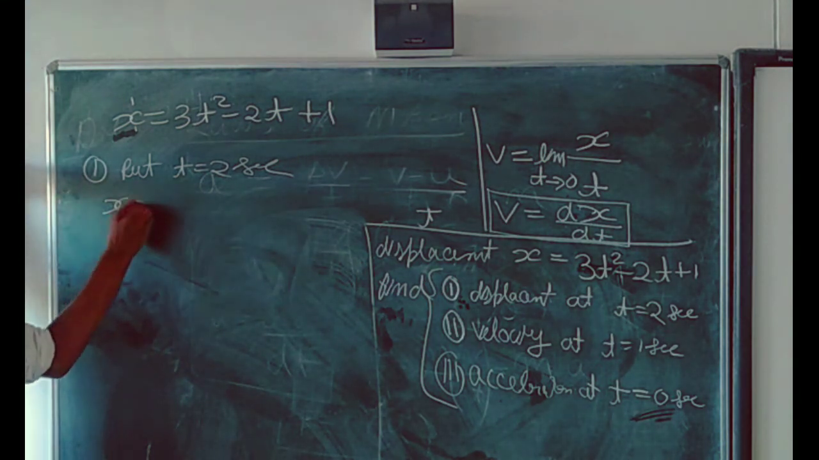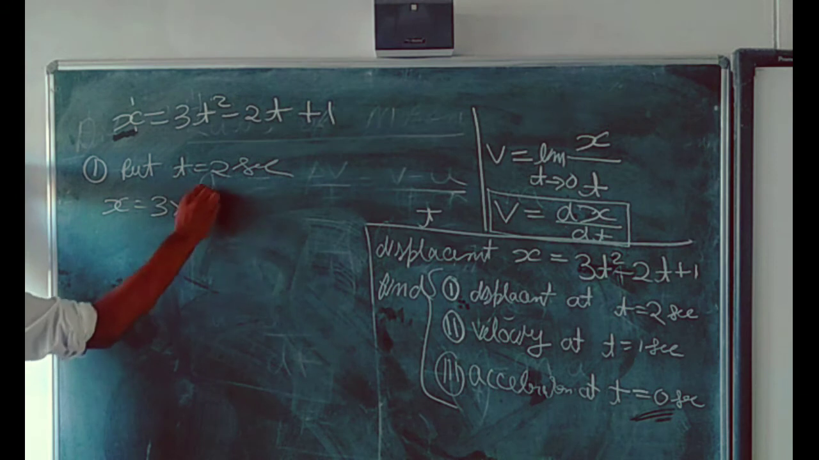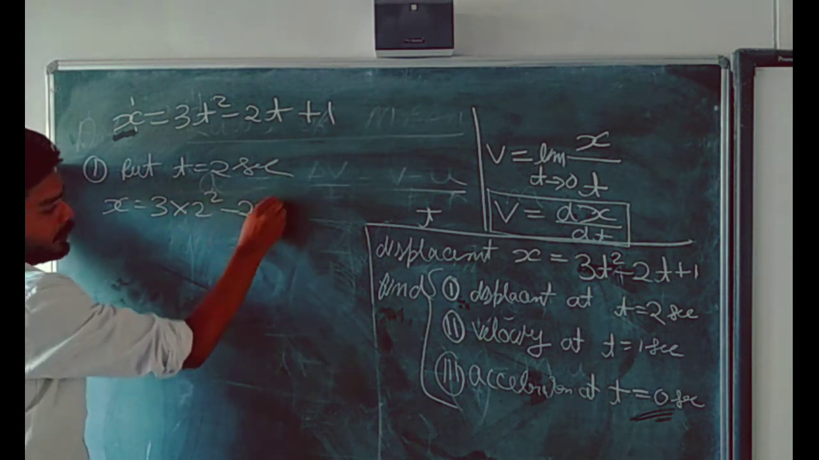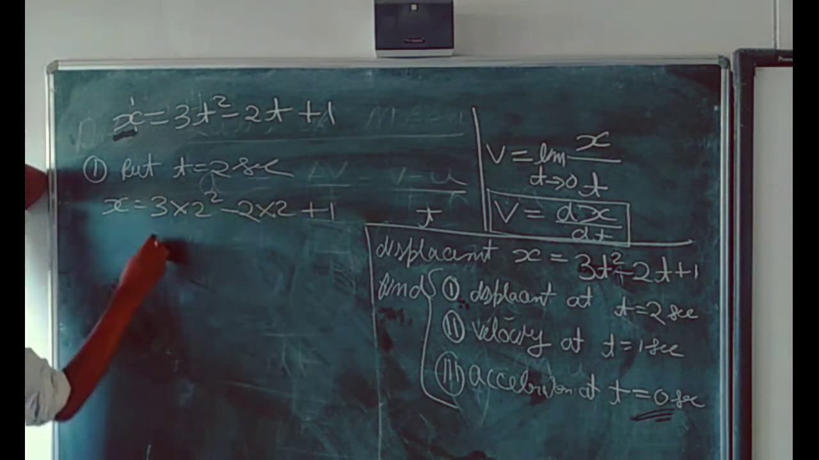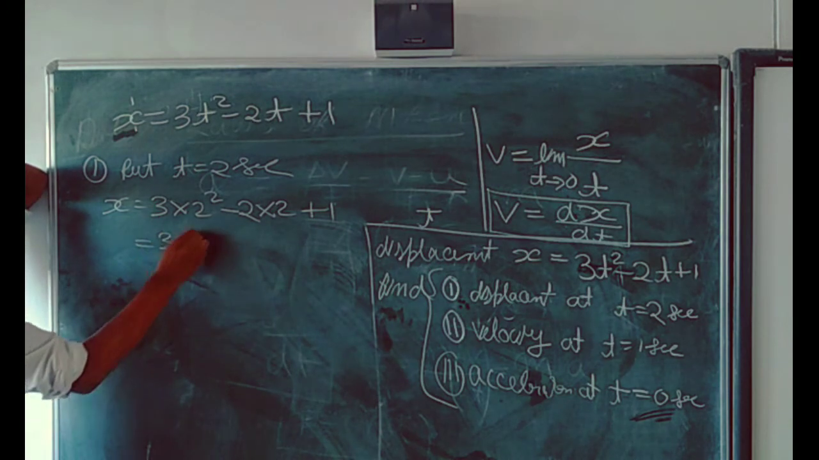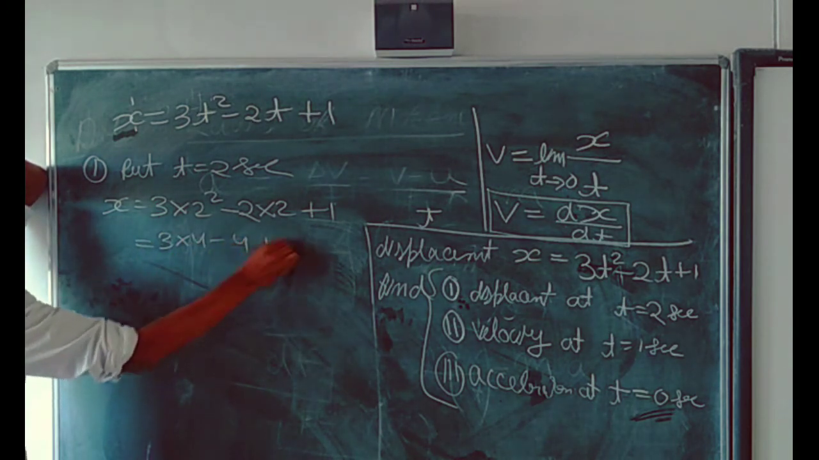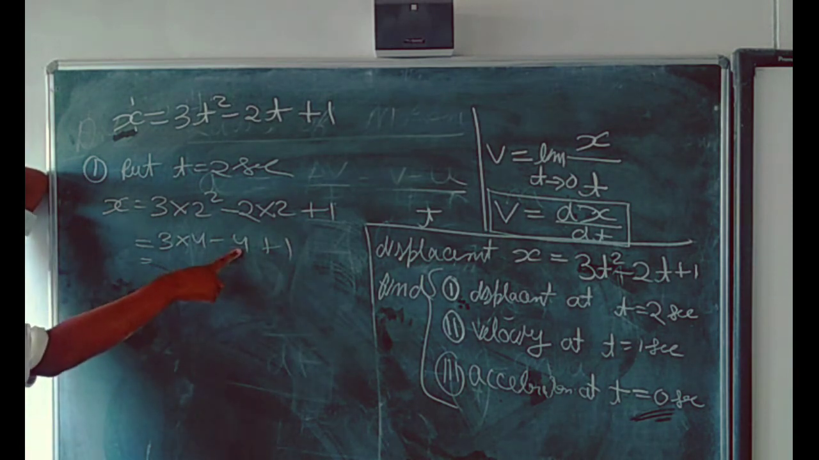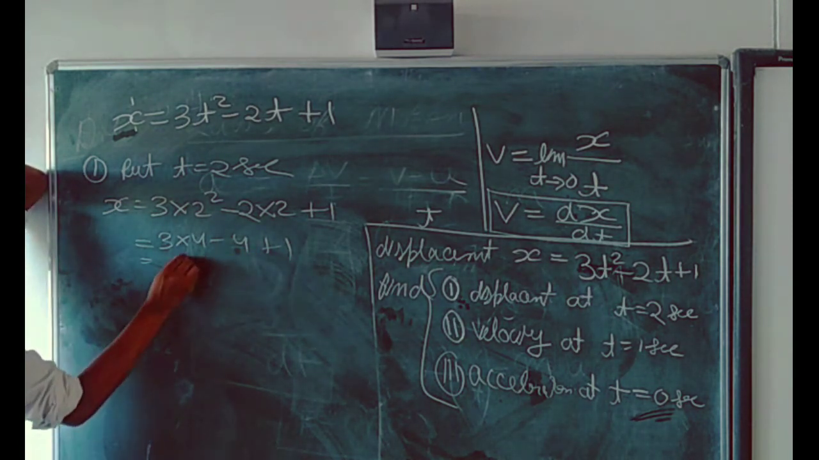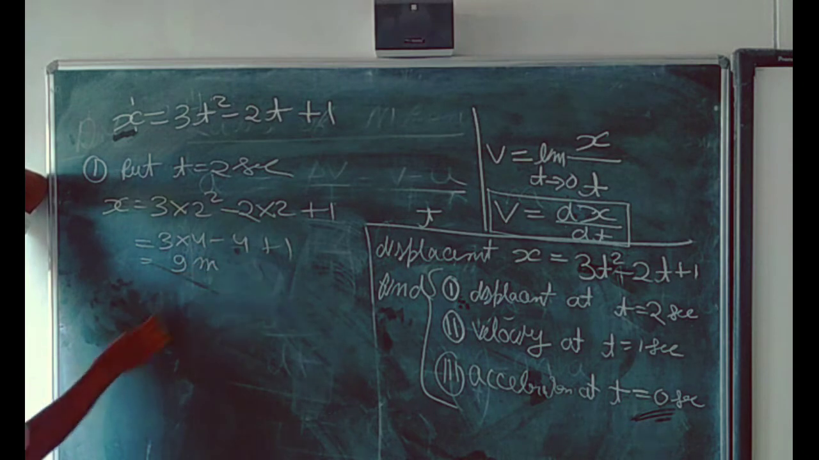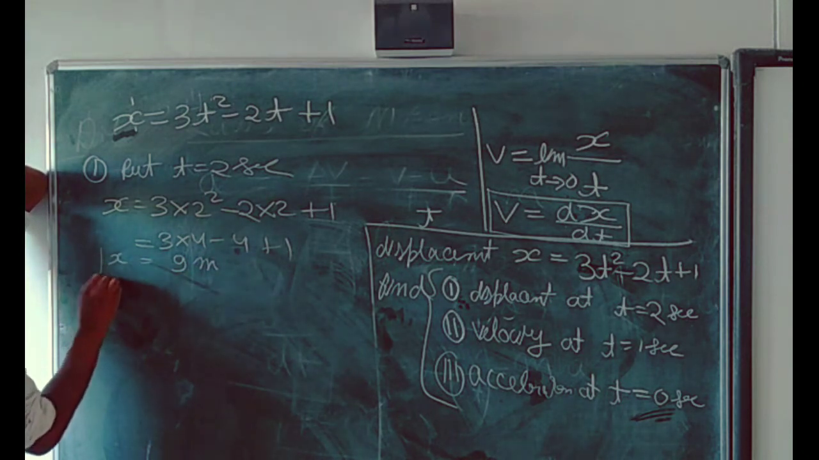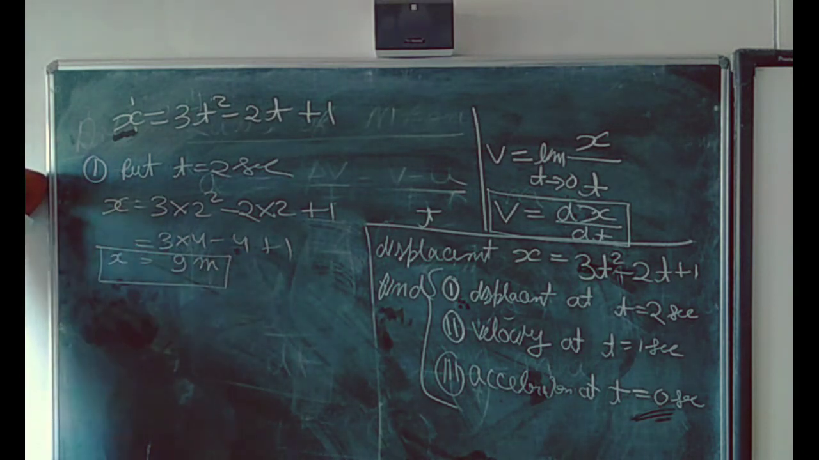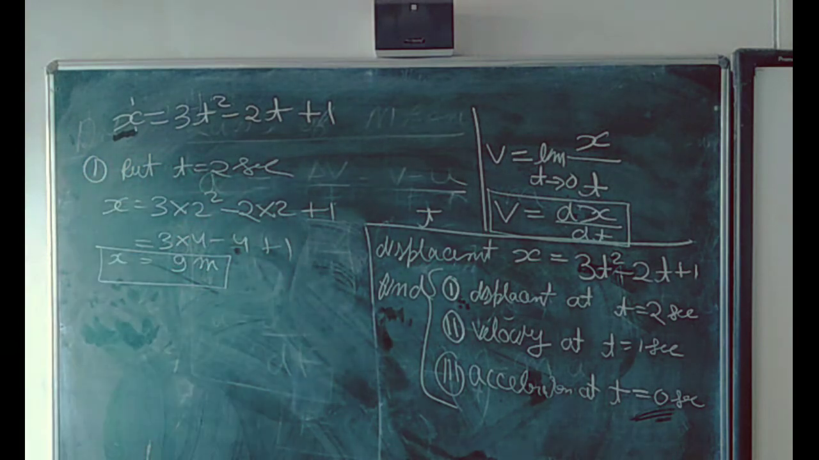x is equal to 3 into 2 square minus 2 into 2 plus 1. The answer is 3 into 4 minus 4 plus 1. 3 fours are 12, minus 4, 12 minus 4 is 8, and plus 1 is 9. The first answer is 9 meter. Displacement is 9 meter. This is the first answer.